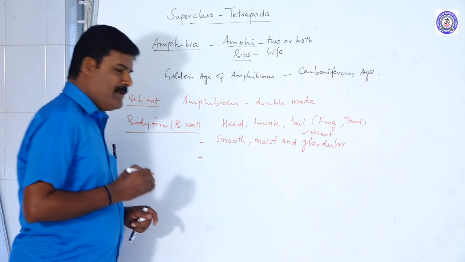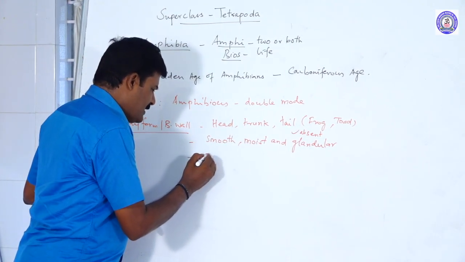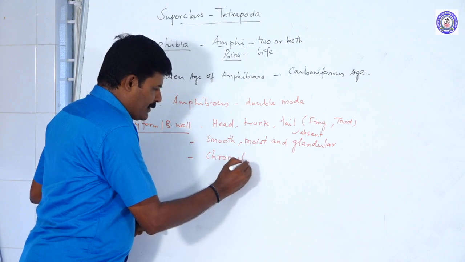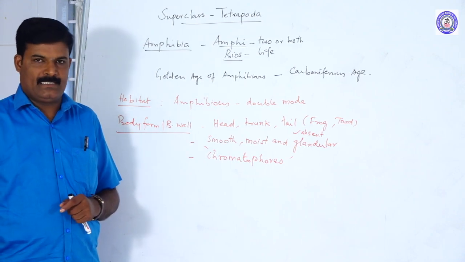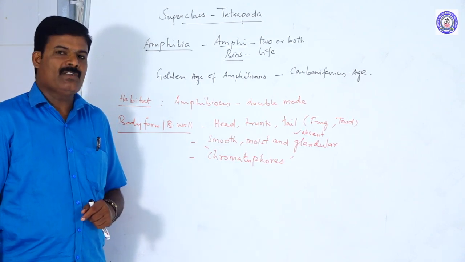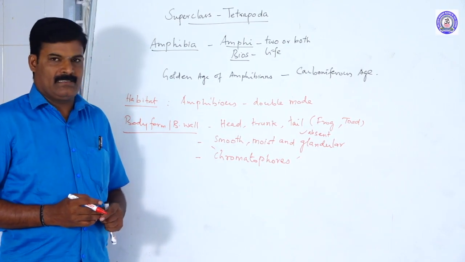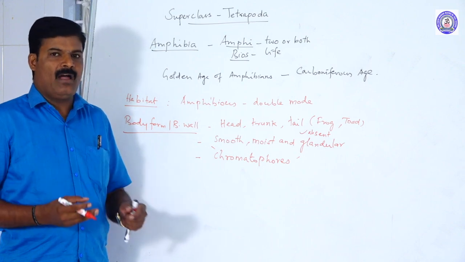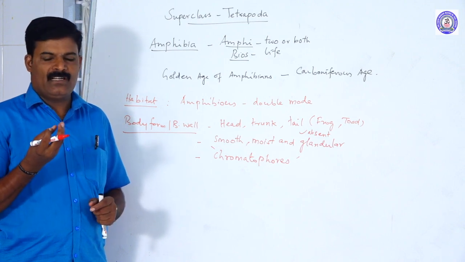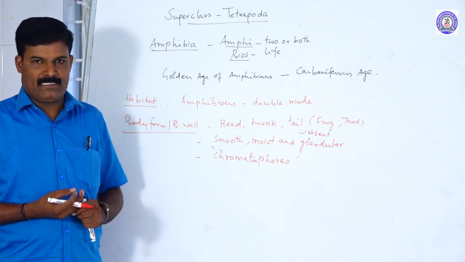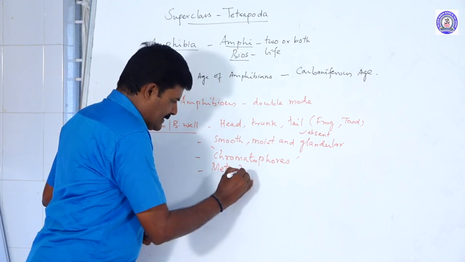Another important character: the skin of the amphibian contains specialized pigmented cells called chromatophores. These chromatophores are responsible for coloration of the frog. In some frogs, these pigment cells change the body color according to the background by expansion and contraction of the pigment cells. This kind of phenomenon is called metachrosis.